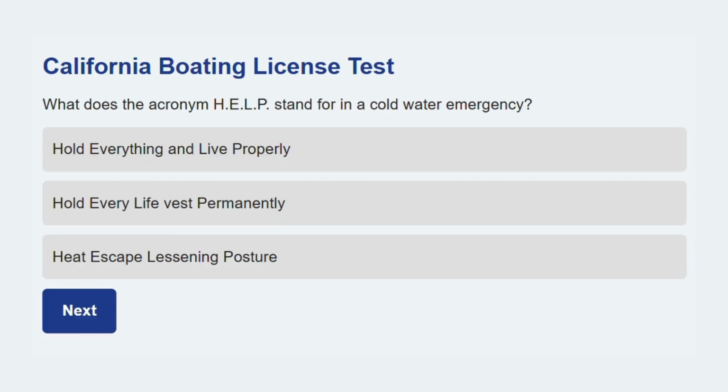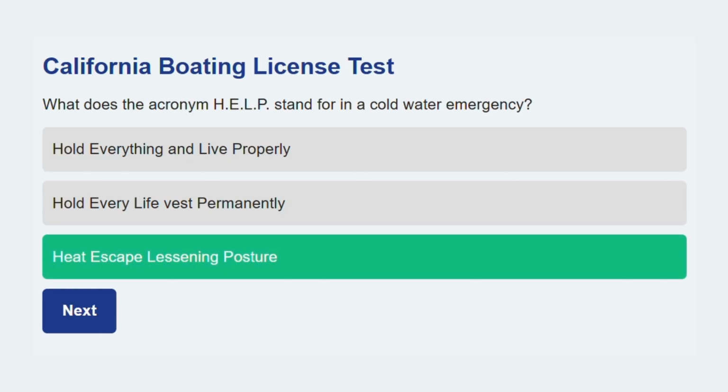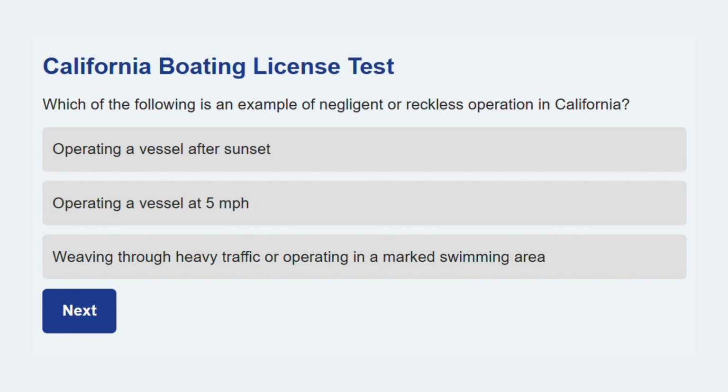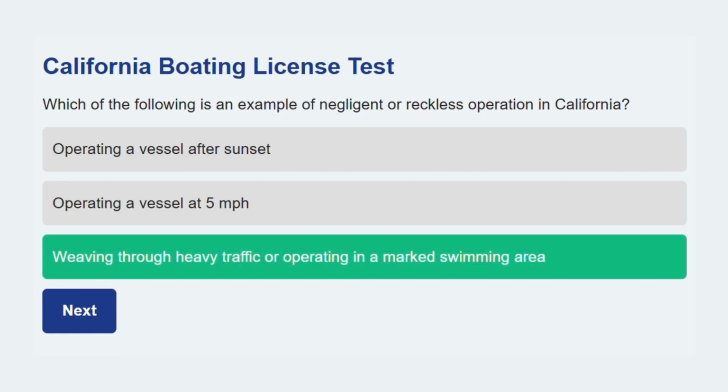Let's see this one. What does the acronym HELP stand for in a cold water emergency? Heat escape lessening posture. The HELP position is designed to minimize heat loss when alone in cold water. Next question up. Which of the following is an example of negligent or reckless operation in California? Weaving through heavy traffic or operating in a marked swimming area. These actions violate basic safety rules and are considered negligent.